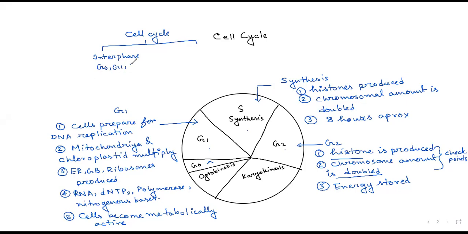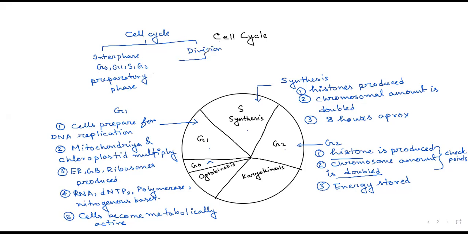It can be very short in case of some organisms. So these are interphase where the cell actually prepares. It is a preparatory phase between two cell divisions. And then there is the division phase.